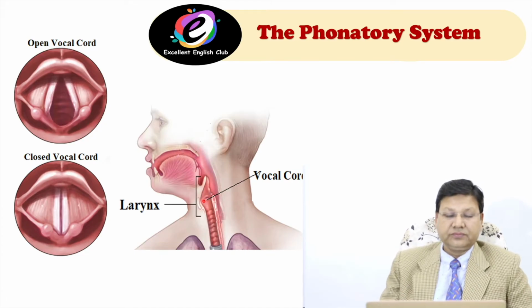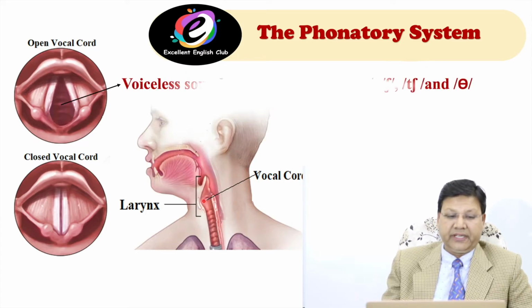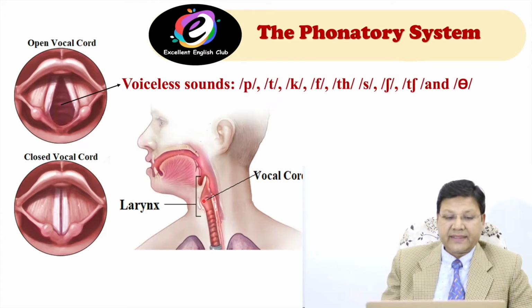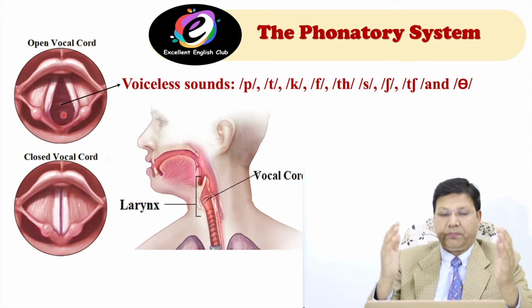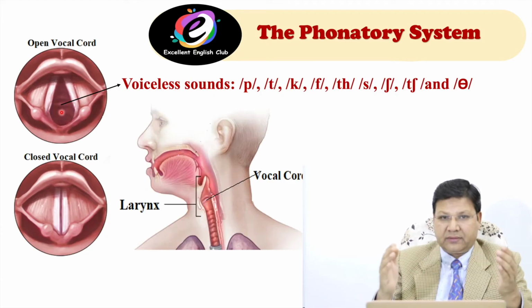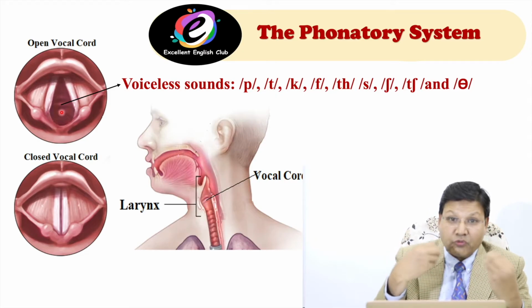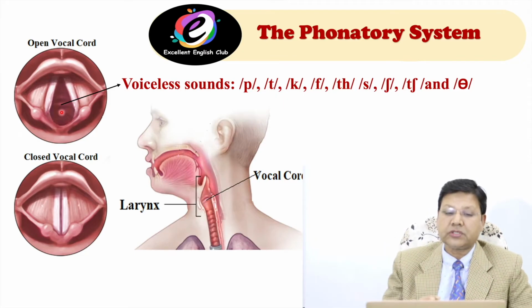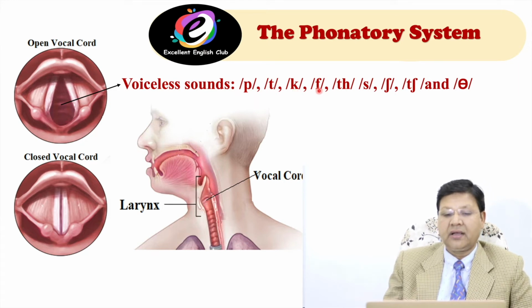For example, the first one, which is open, this is the open area, and this means when the vocal cords are open, they do not vibrate because they are apart. They are not close together, they are apart, so they don't vibrate. So they produce voiceless sounds. These are the voiceless sounds: pa, ta, ka, fa, tha, sa, sha.